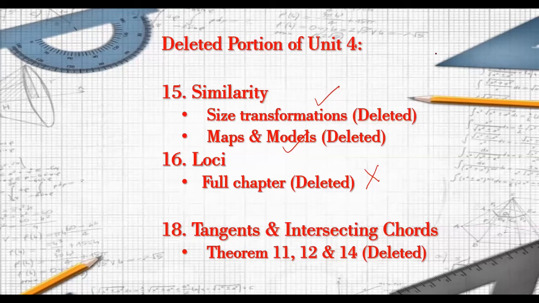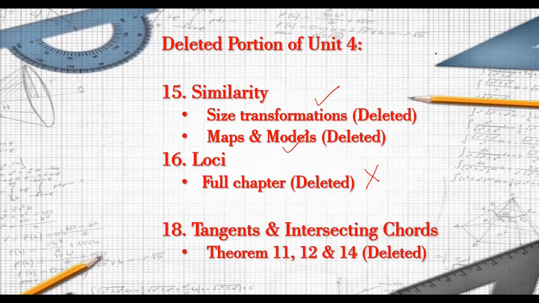Now, as far as chapter 18 is concerned, that is tangents and intersecting chords, it has 6 theorems. It starts from 9, 10, 11, 12, 13 and 14. Out of these 6 theorems, only 3 theorems are kept. The first theorem is the relation between radius and the tangent, which is always perpendicular to each other.